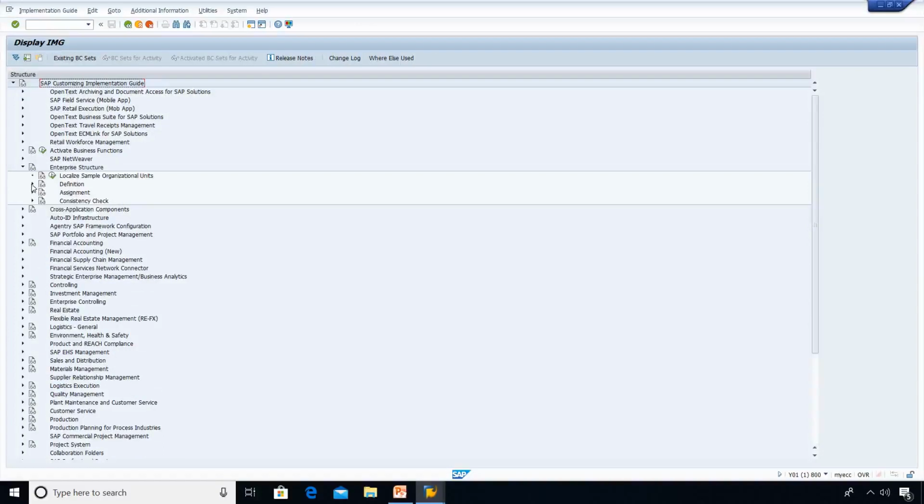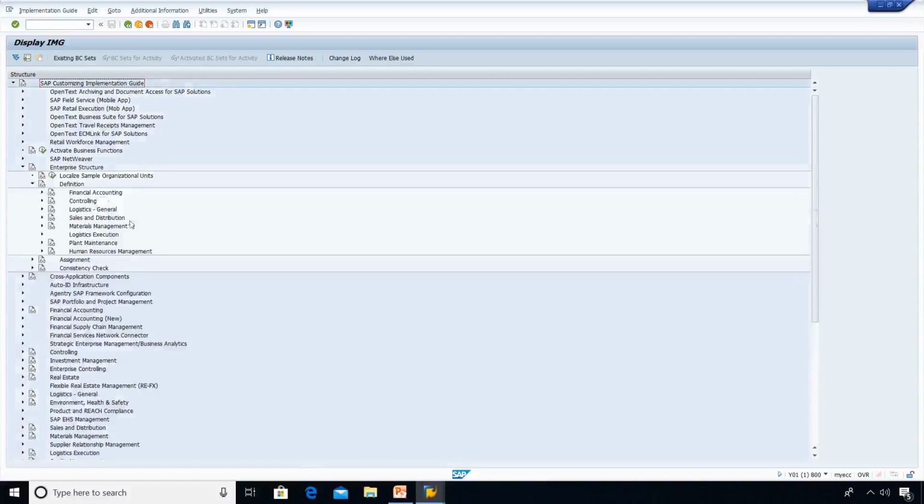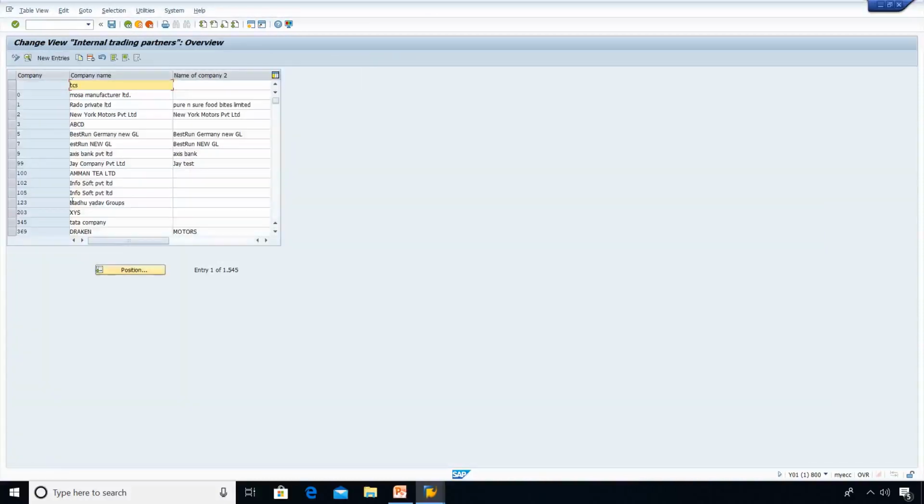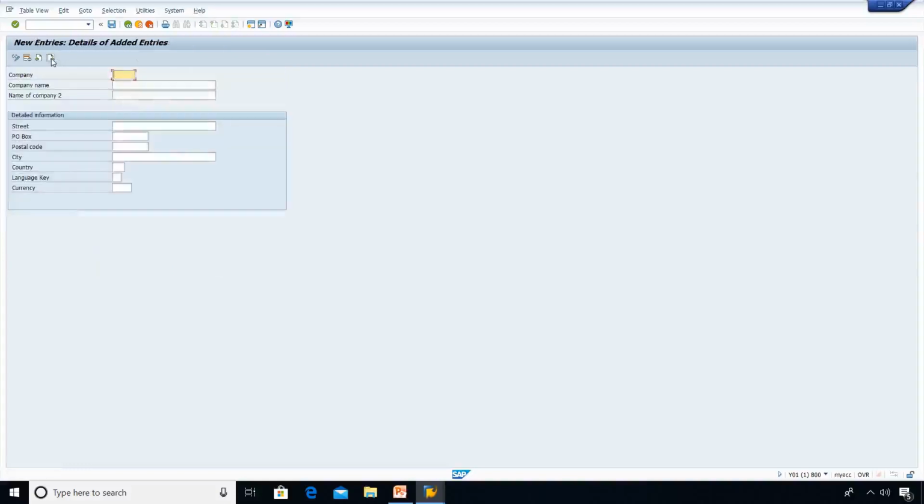First we will be making the organizational units. Creating organizational units in enterprise structure is a fundamental step. Here you can see various departments. Go to financial accounting, create company. Go to new entries and maintain your entries as per the requirements. In real time you will be getting the details properly from the business people.